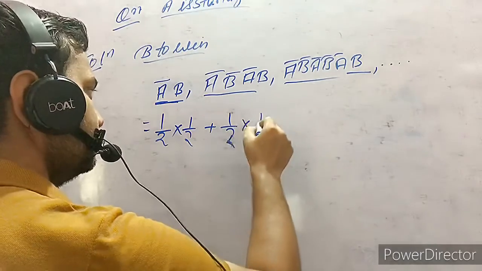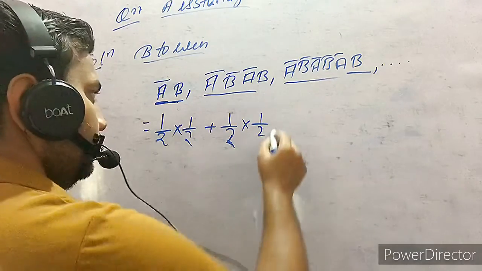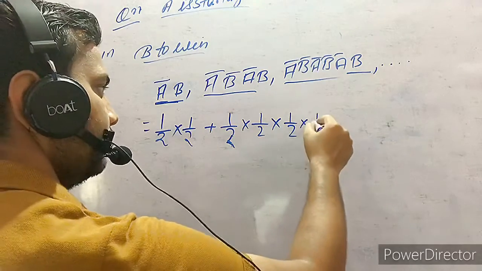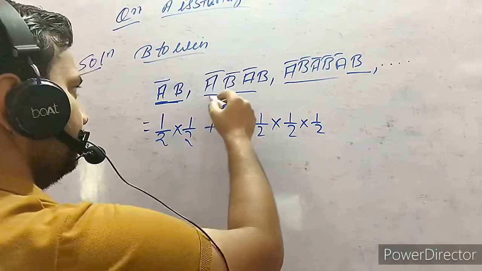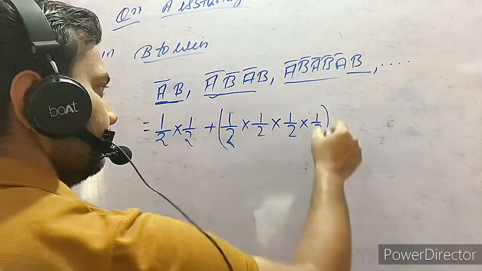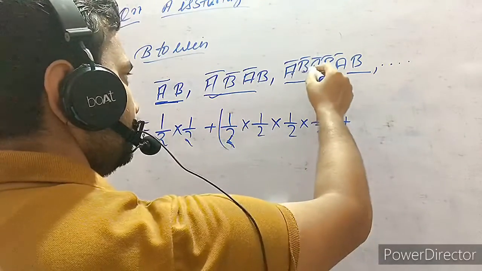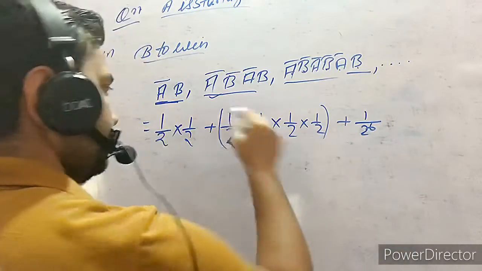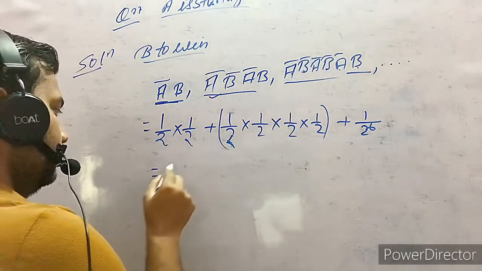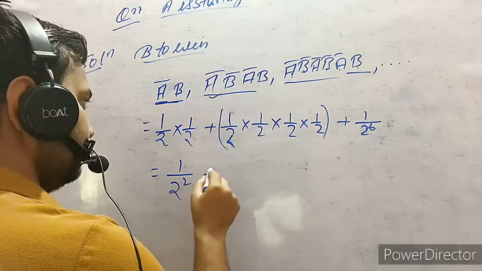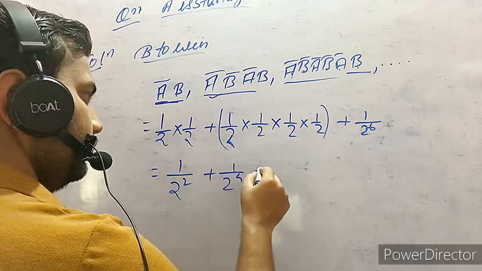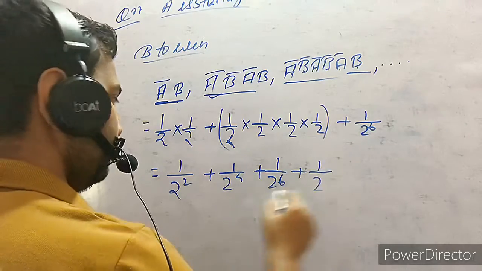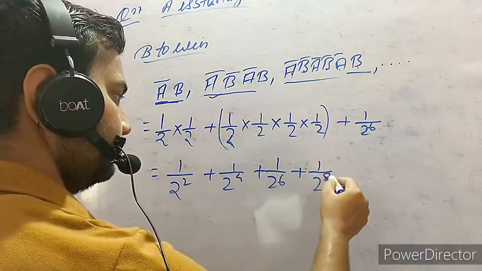Similarly 1 2 3 4 5 6, 2 power 6, 1 by 2 power 6. So 1 by 2 square plus 1 by 2 to power 4 plus 1 by 2 power 6, and similarly 1 by 2 power 8 will be there.